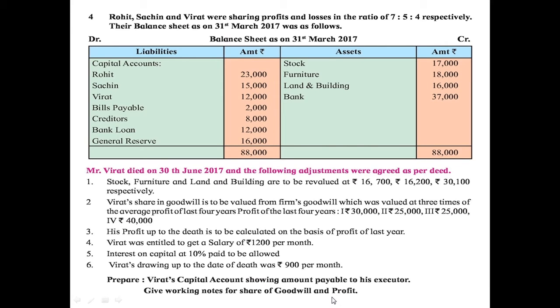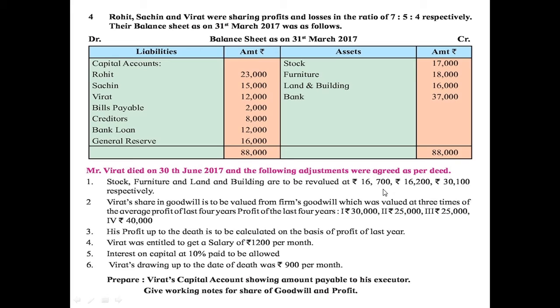Here under the working note they have not prepared the revaluation account. So orally I have explained to you that the decrease in the value of stock is 300 and it is recorded on the debit side of the revaluation account, while the decrease in the value of furniture is rupees 1,800. That is also recorded on the debit side of the revaluation account.